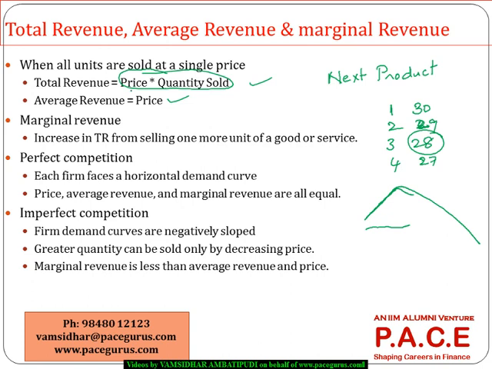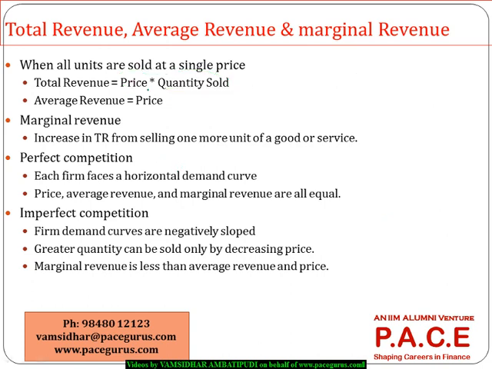And now we are talking about different kinds of markets here. If a market has perfect competition, what is perfect competition? If I increase the price a little bit, people move away from me. Highly elastic market.